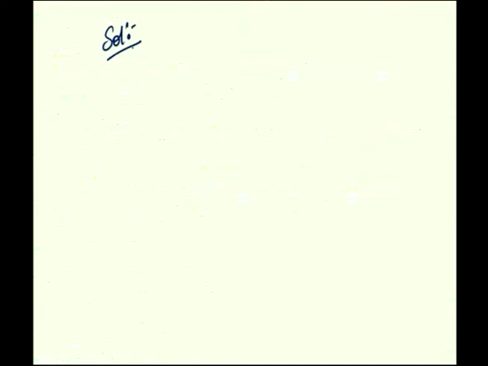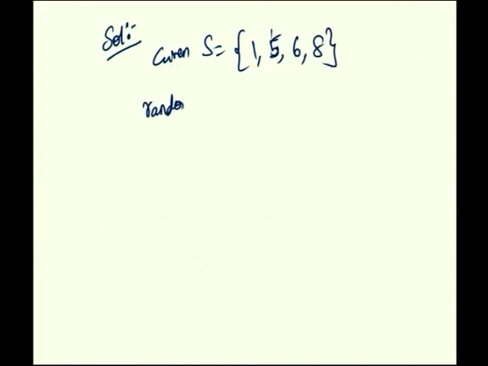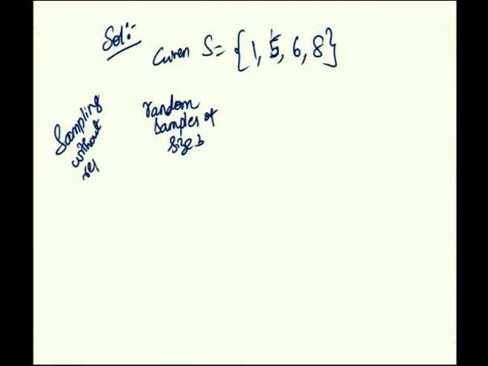First of all, we shall determine the probability distribution of S square. The population is given as S equal to 1, 5, 6, 8. Random samples of size 3, drawn without replacement, so no repetition will be allowed.